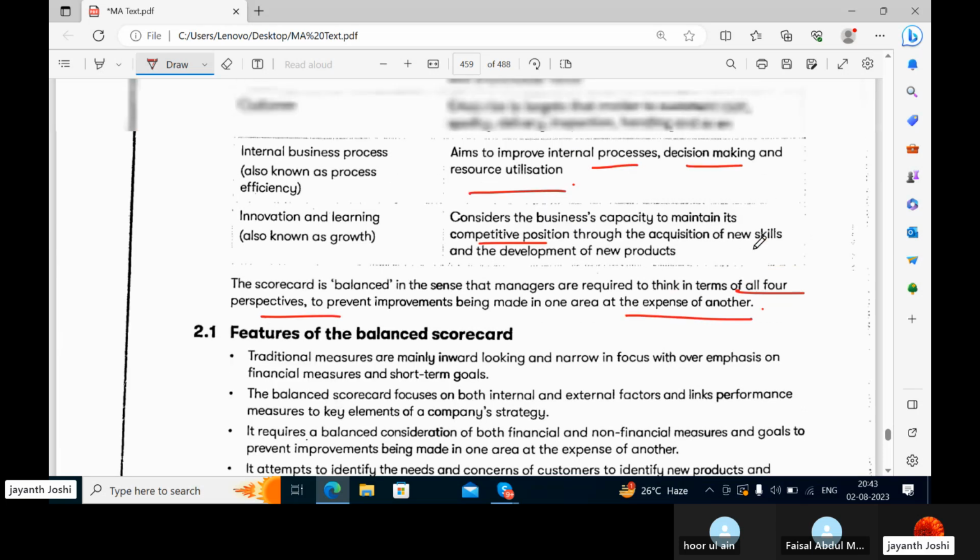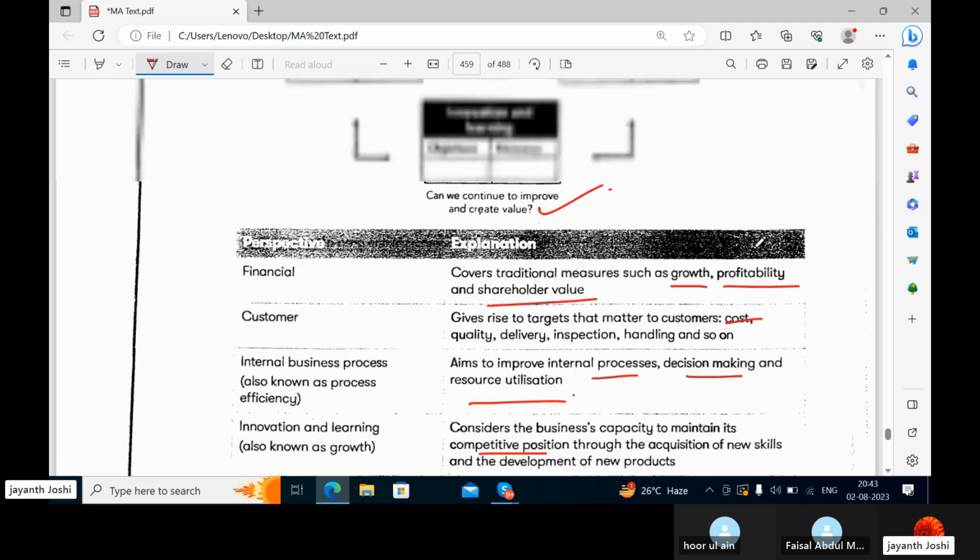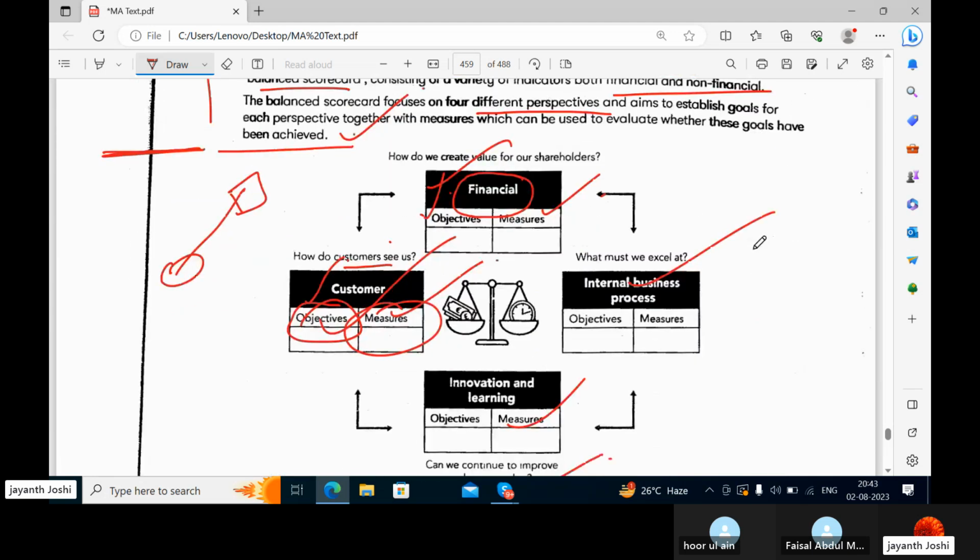That means to earn very good profits, the managers cannot compromise with quality. Then the customer satisfaction will be hurt. So here you have to give them good products at lower cost, but the quality should be very reasonable. Okay, like that you have to balance.